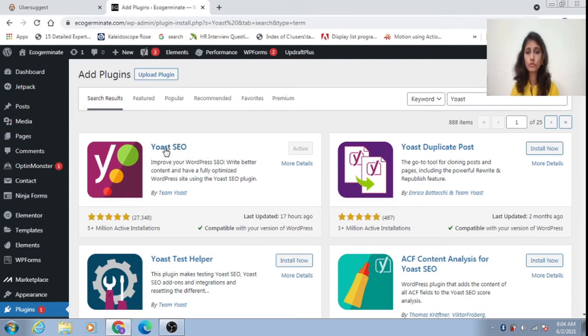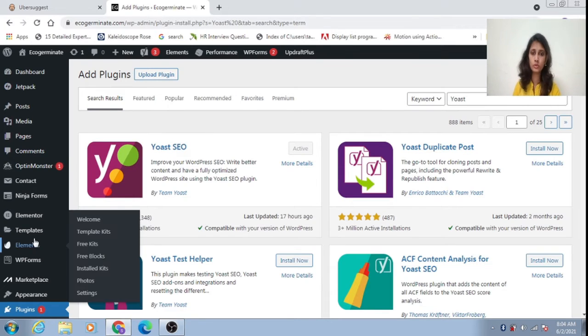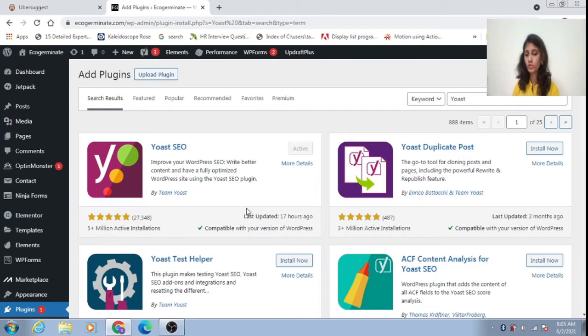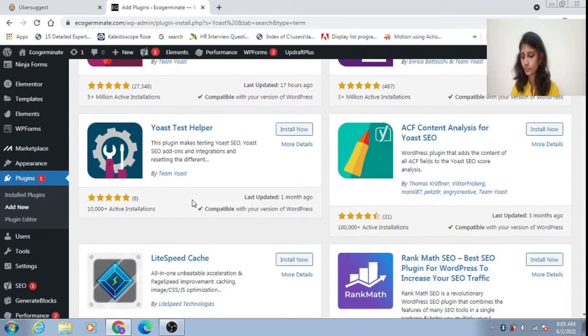You have to install and activate this Yoast SEO to proceed with your on-page SEO. On-page SEO is any SEO concepts implemented within your website. There are so many plugins for this, and Yoast SEO is one of the best, so you can proceed with that.